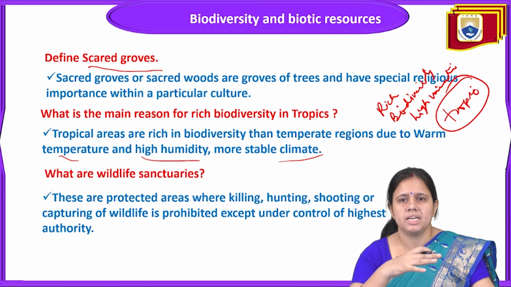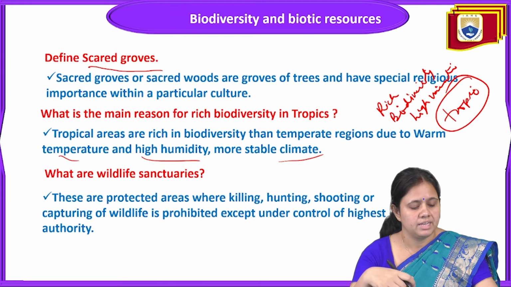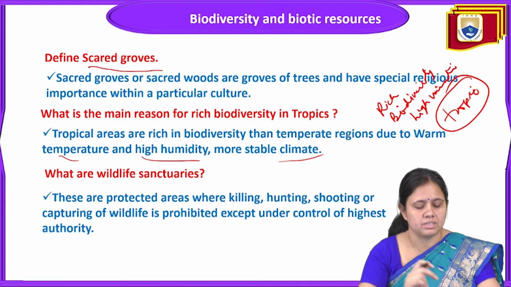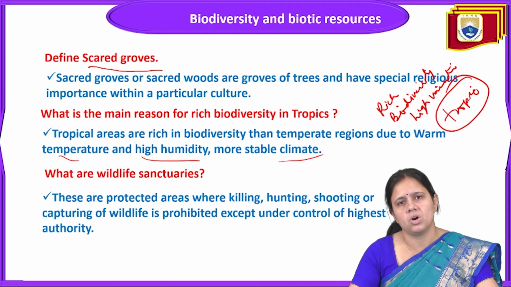Wildlife sanctuary is again a protected area where killing, hunting, shooting or capturing of wildlife is prohibited except under the control of the highest authority. Means in any case, the highest authority may permit hunting or killing, but for a normal person, killing, hunting, shooting is never allowed. A wildlife sanctuary is a protected area.